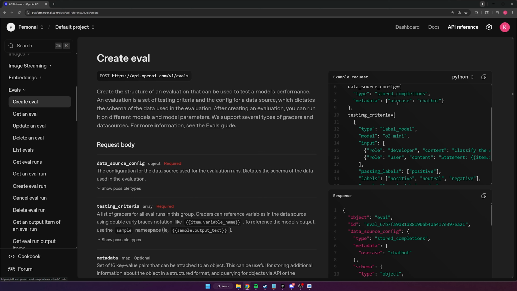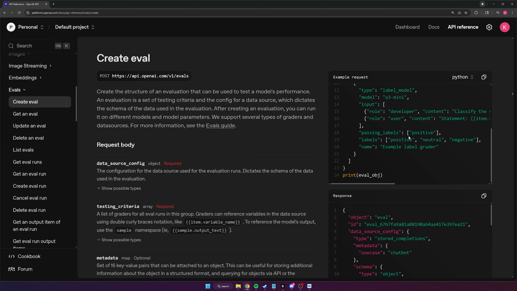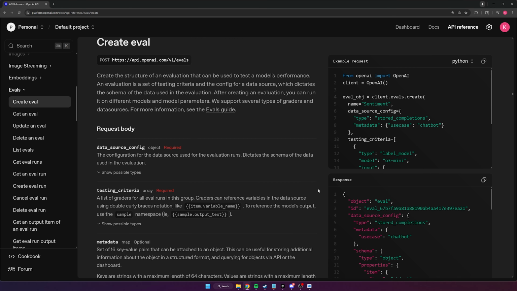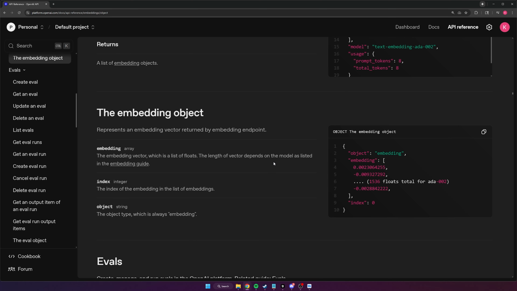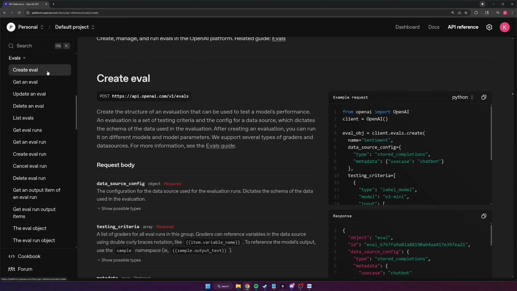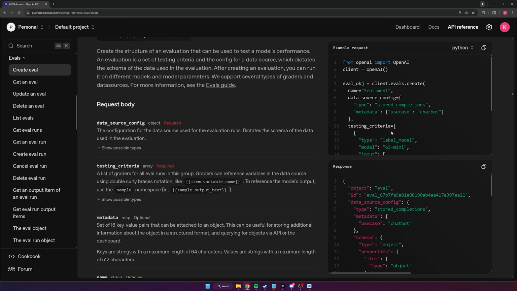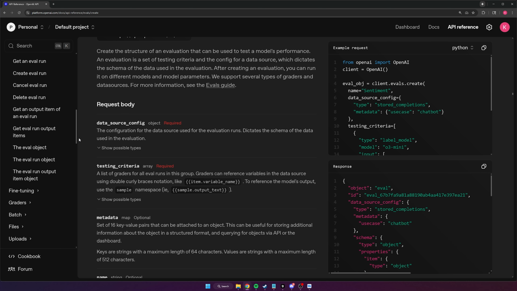So for create eval, it tells you what it does. It gives you a code example of how to actually do it. Sometimes the examples aren't the best and there's not many of them. So the documentation is a little bit limited in that respect, but it's still very helpful if you get stuck to come here and see what can actually be passed into these things here, okay? So this shows you how to create evals, run them, get them, create runs from them, all kinds of stuff that I'll be showing you in this episode in just a second. But come here if you need help, okay?